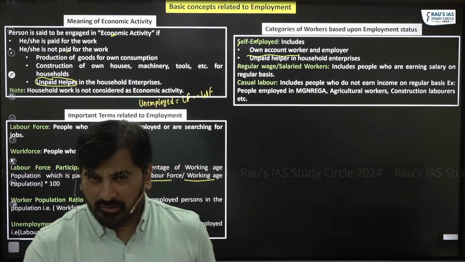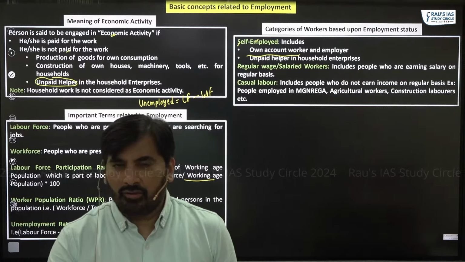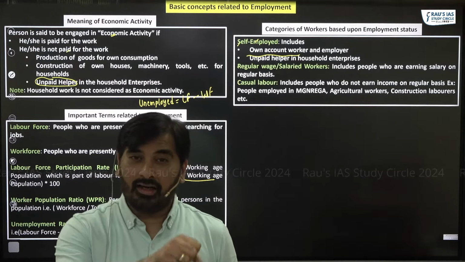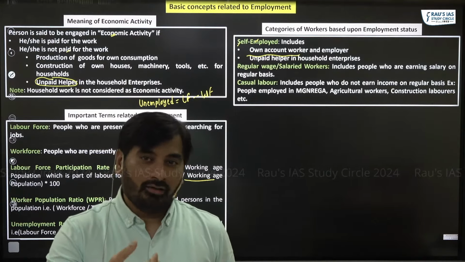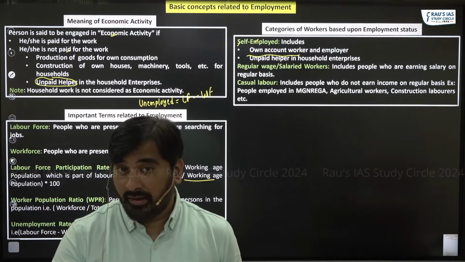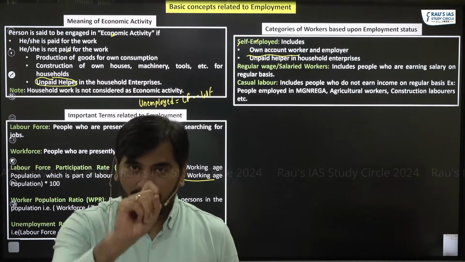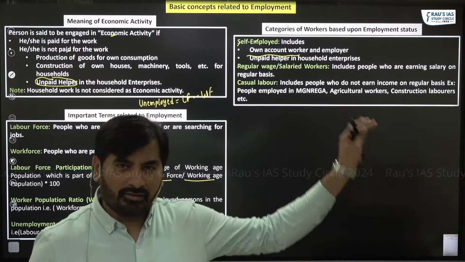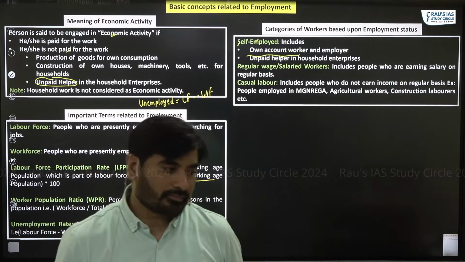In what way can a question be asked? You can expect a question with respect to which category accounts for the highest share, which category accounts for the lowest share, and the trends. That becomes important for your prelims. That we'll discuss later after understanding the basics.